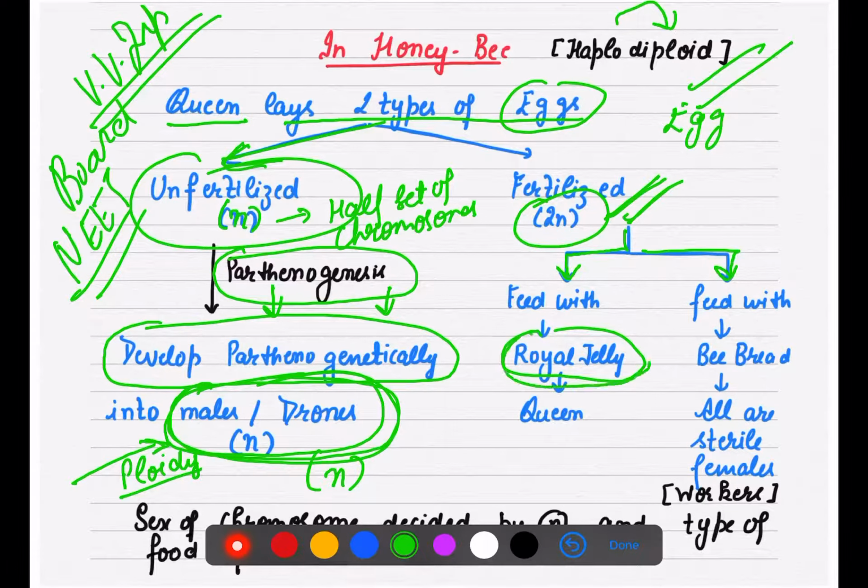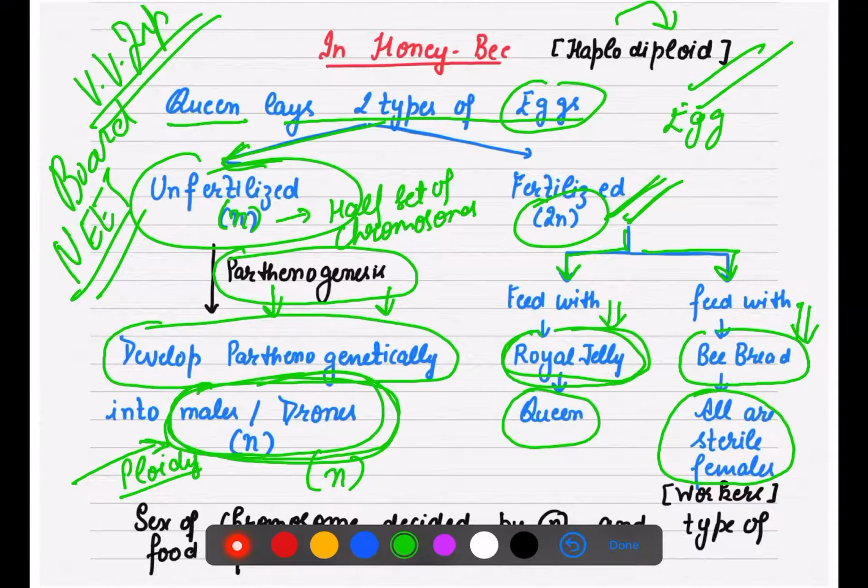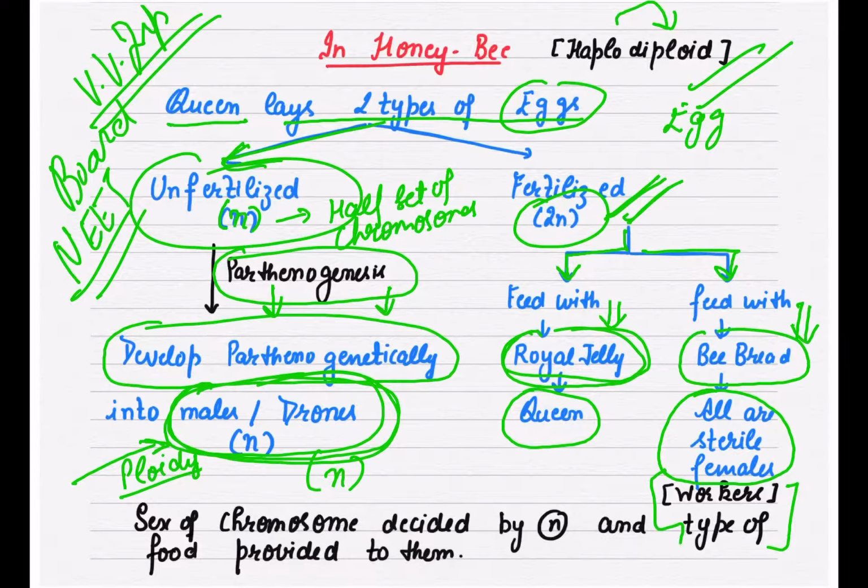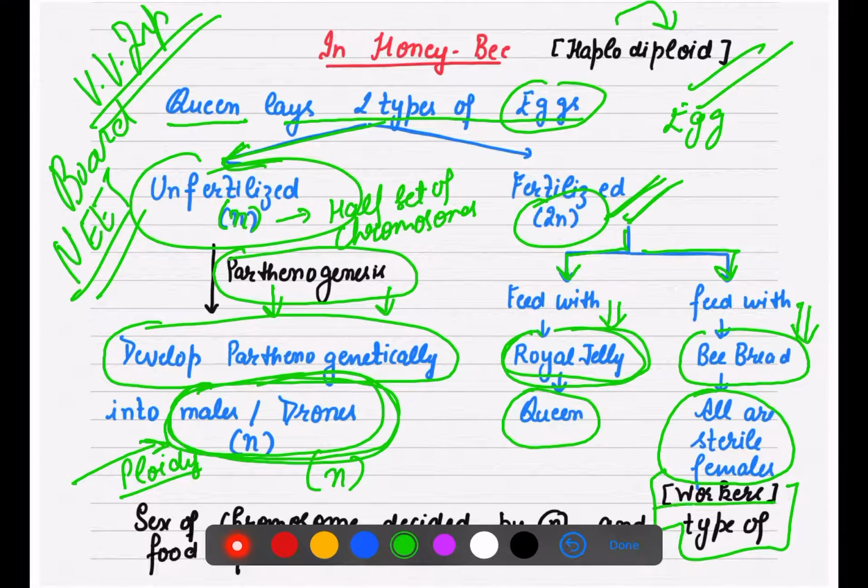Either they are fed with royal jelly or with bee bread. Those eggs which get royal jelly treatment will result in a queen. Those eggs fed with bee bread will all be sterile females, which are called workers. इनको हम बोलते हैं वर्कर्स.